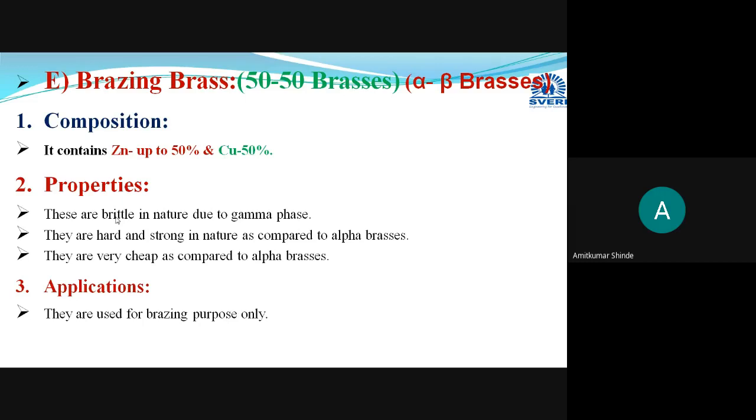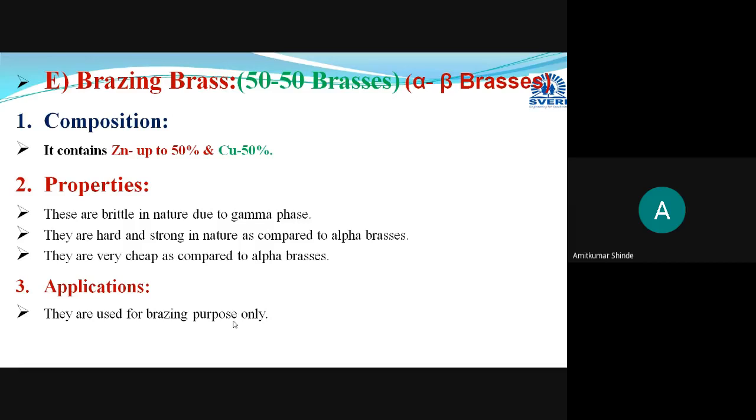We are just doing the joining process here, and for that we are using this brazing brass only. It is having only one application, that is performing the brazing operation. You cannot use it for any other application, as here the zinc amount is more than 50%. It will be very brittle in nature due to the presence of this gamma phase. You can use it for performing the brazing process only.